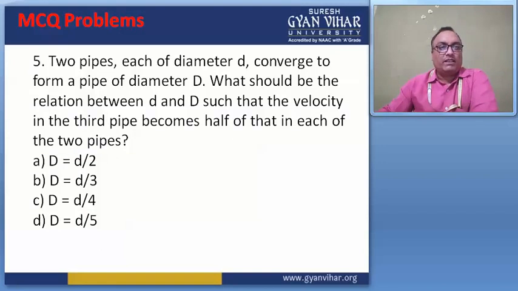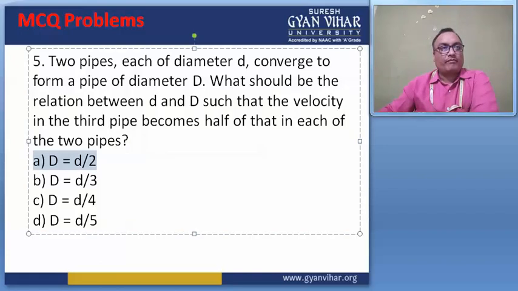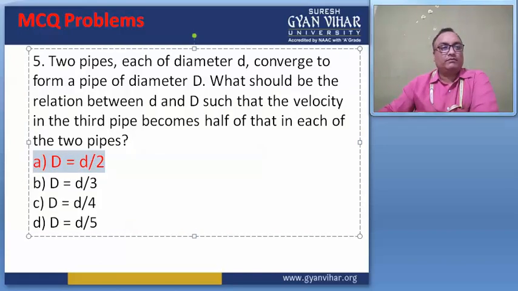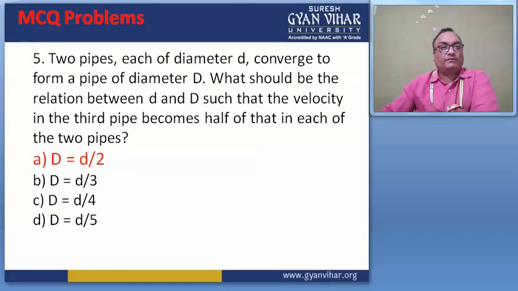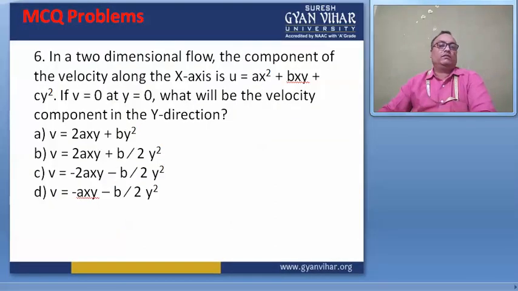Two pipes, each of diameter d, converge to form a pipe of diameter D. What should be the relation between d and D such that the velocity in the third pipe becomes half of that in each of the two pipes? Then the correct answer is A. Then question number 6.